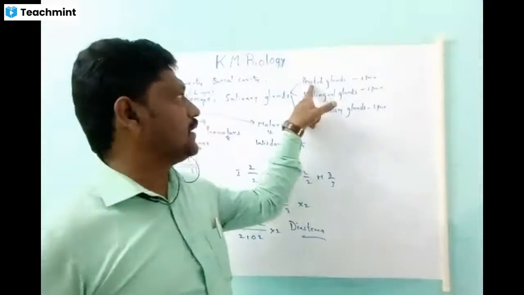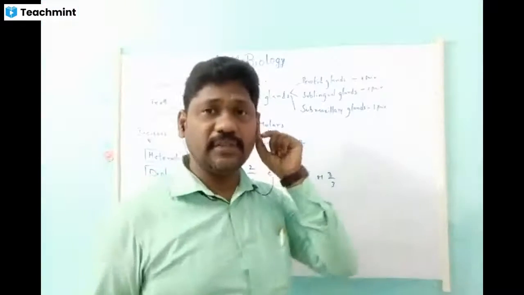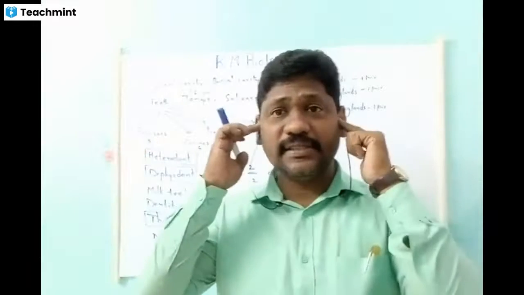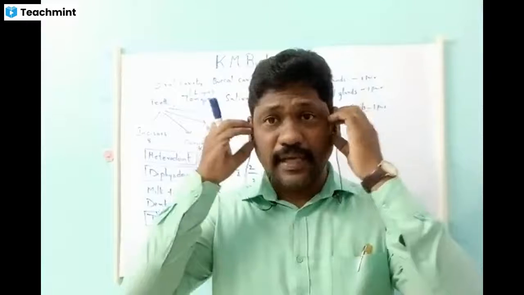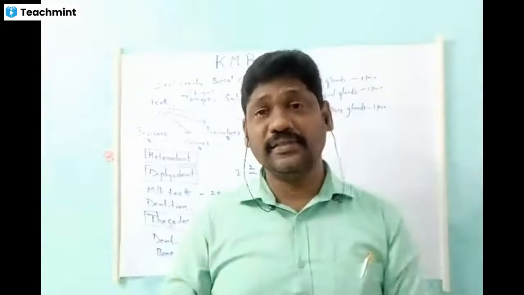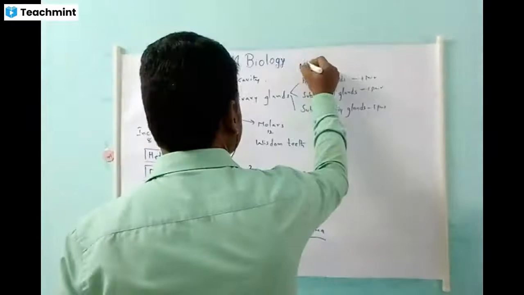The parotid glands are present near the ear. In a disease called mumps, these parotid glands are infected by the virus, and the gland will swell and cause severe pain. Mumps, M-U-M-P-S.